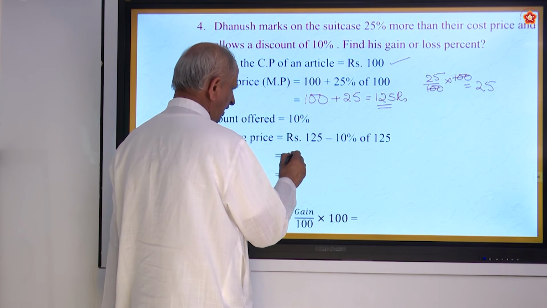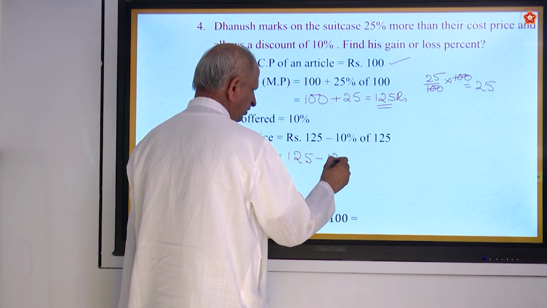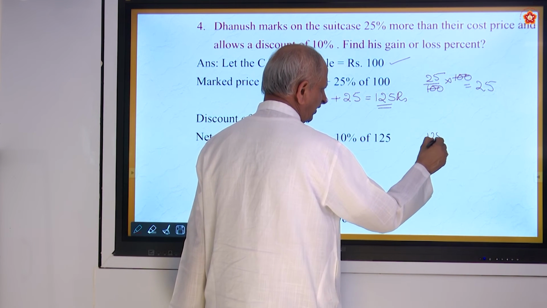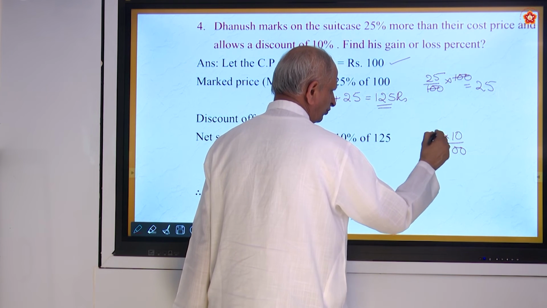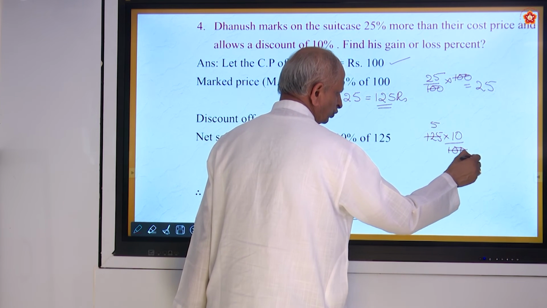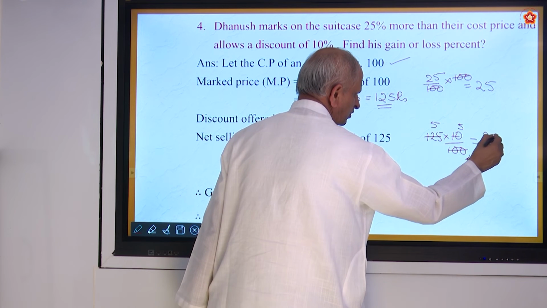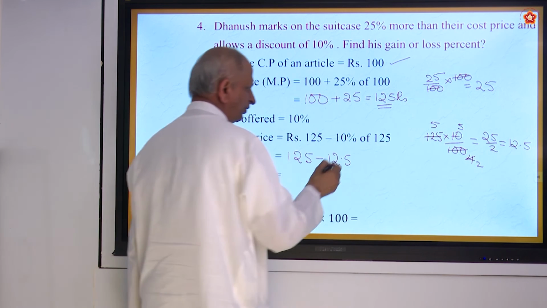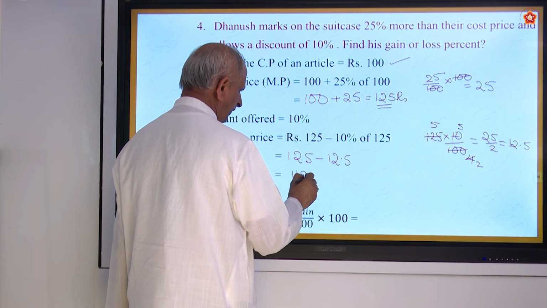So 125 minus, what is 10% of this? 12.5. How do you get it? 125 into 10 by 100. So 5 2s are 10, 2 2s are 4, and 2 5s are 10. So 25 by 2. How much is 25 by 2? 12.5. That's how you got it. Now subtract this. This will be 112.5.